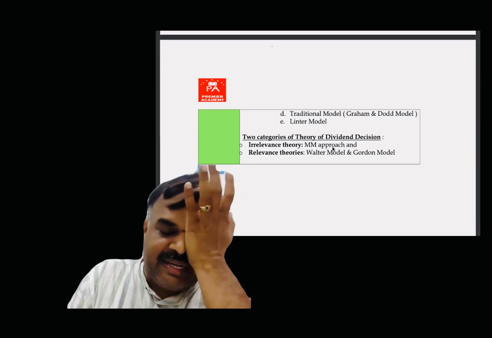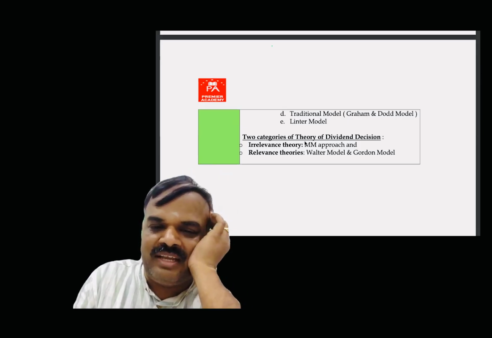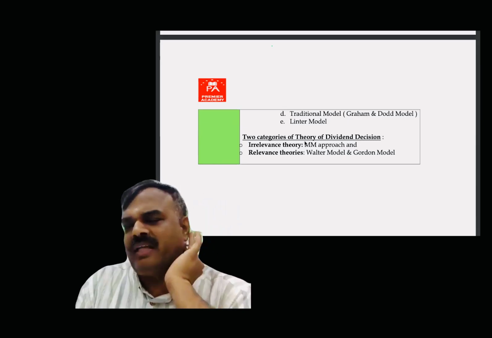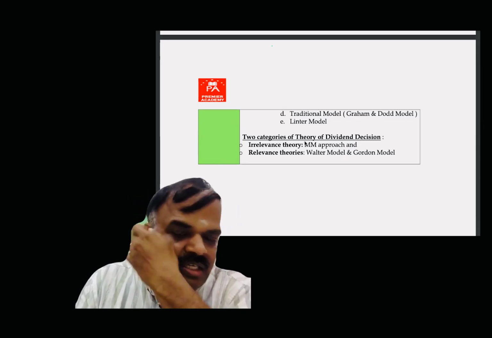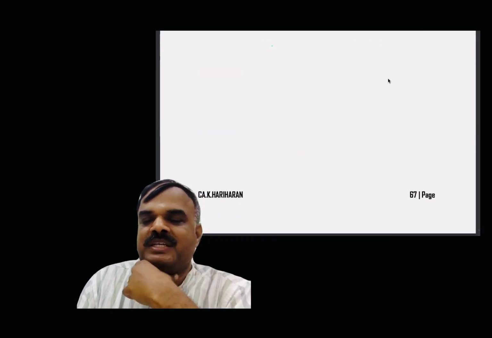There are 2 categories: irrelevant theory and relevant theory. Approaches like Modigliani-Miller come under irrelevant theory. Whether you are paying dividend or not, the value of the firm remains the same. That concept is called irrelevant theory. Whereas Walter's and Gordon's models are relevant theory. Based on dividend, the value will be affected. Then it is called relevant theory.